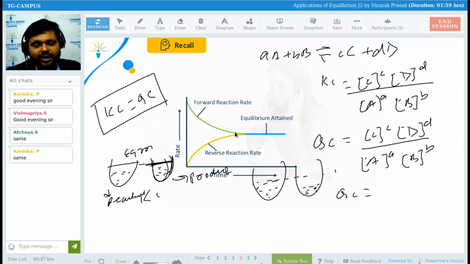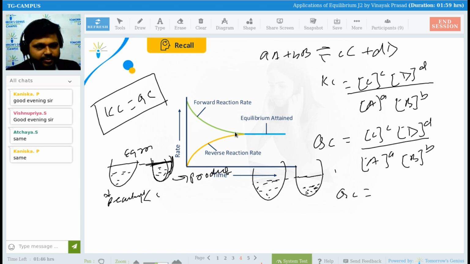So Qc will tell you how much the reaction has to proceed so that we get the equilibrium condition. Is it okay? Is it fine for everyone? And let's suppose, see guys, if this reaction has not been in equilibrium condition and you have got only this much product, so the reaction will shift towards where?